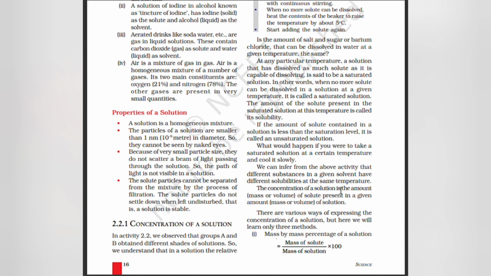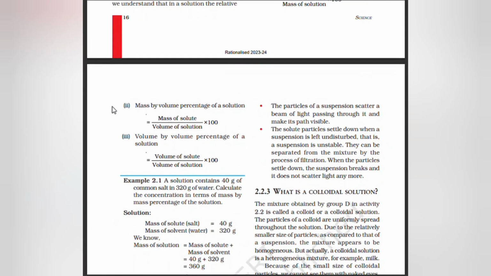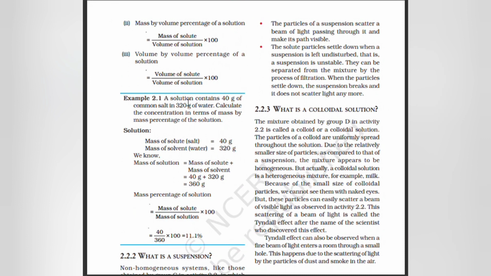We can infer from the above activity that different substances in a given solvent have different solubilities at the same temperature. Concentration of a solution is the amount of solute present in a given amount of solution. There are various ways of expressing the concentration of a solution, but here we will learn about three methods. Mass by mass percentage of a solution: mass of solute by mass of solution into 100. Mass by volume percentage of a solution: mass of solute by volume of solution into 100. Volume by volume percentage of a solution: volume of solute by volume of solution into 100.